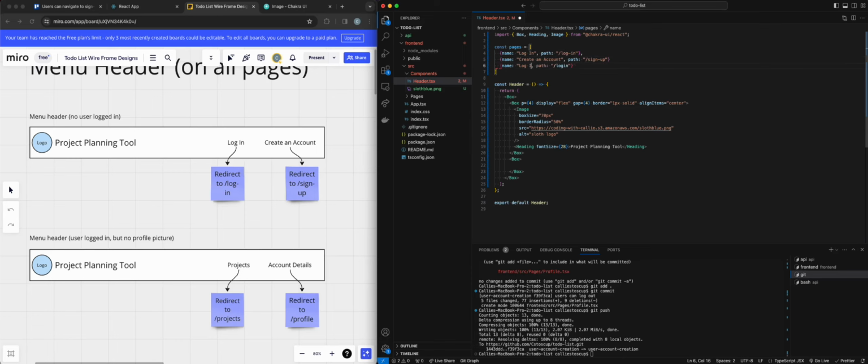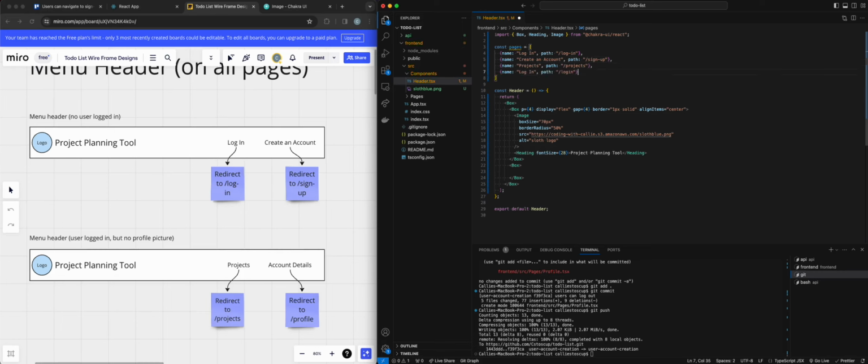And then we will have projects will be /projects, add our comma, and then here we will have account details, and that will be /profile. Okay, so now within this box here, we can do pages.map,